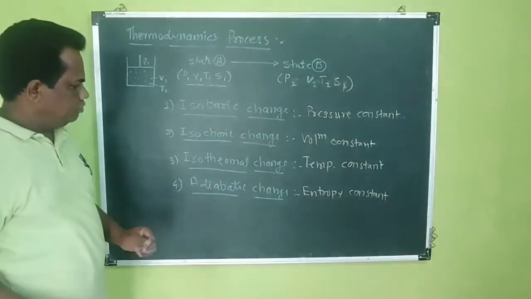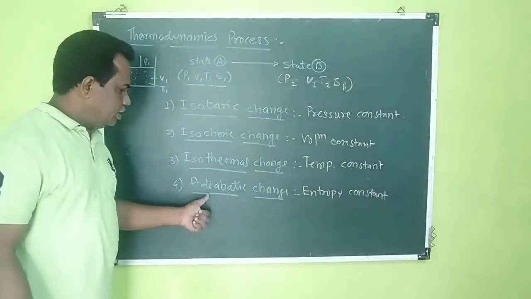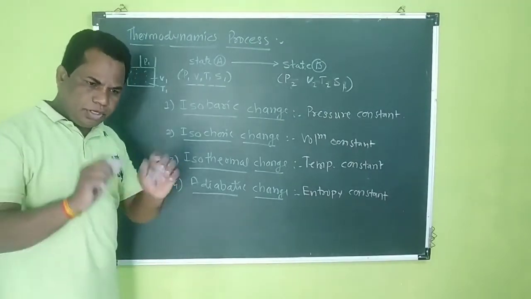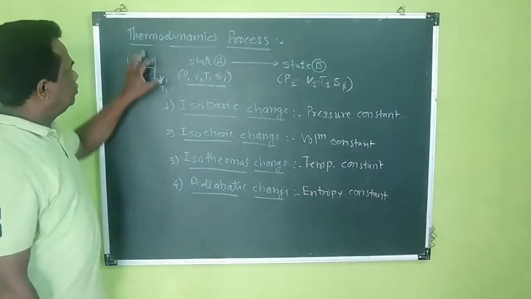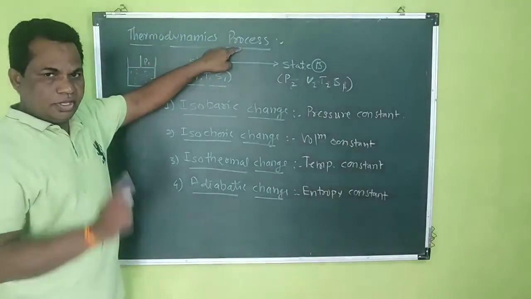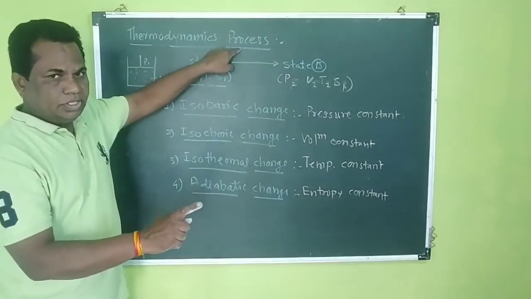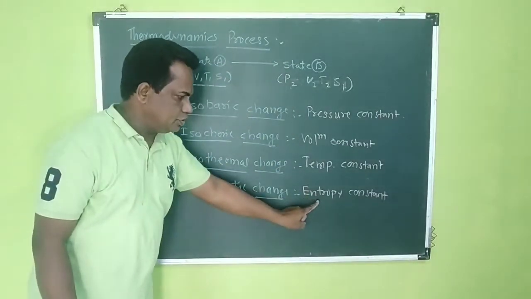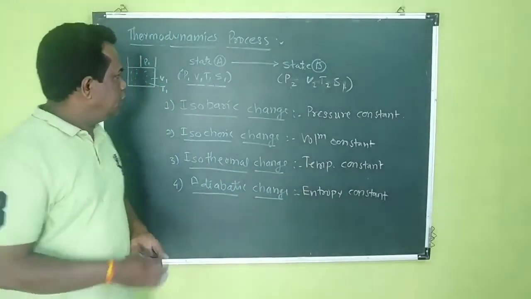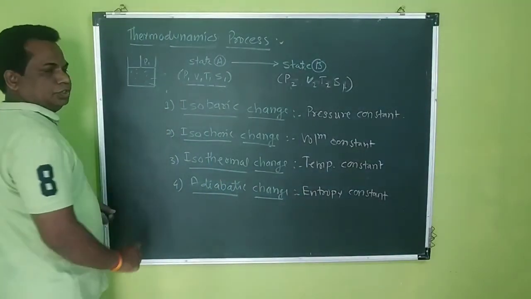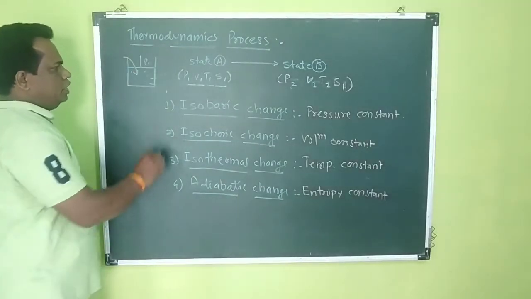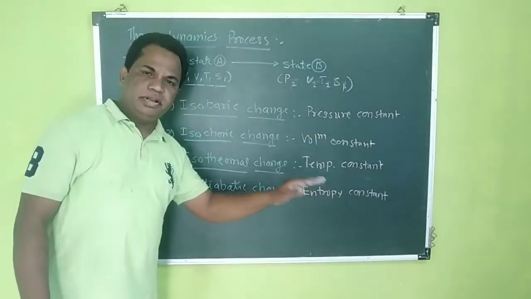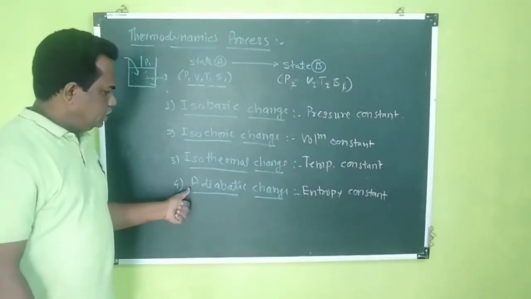This process is called the adiabatic process. Can you define it? It is the thermodynamic process in which the system changes from state A to state B at constant entropy. What do you mean by constant entropy? There is no exchange of heat energy. Heat is neither added to the system nor taken outside the system, so the entropy of the system remains constant. This is known as the adiabatic change.